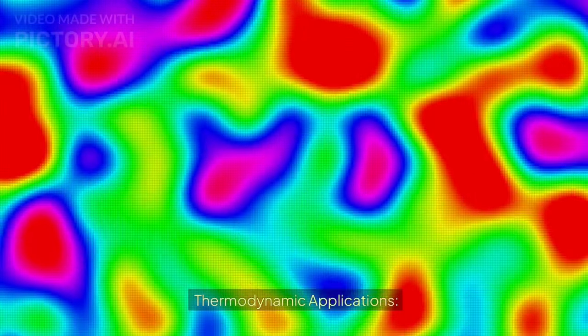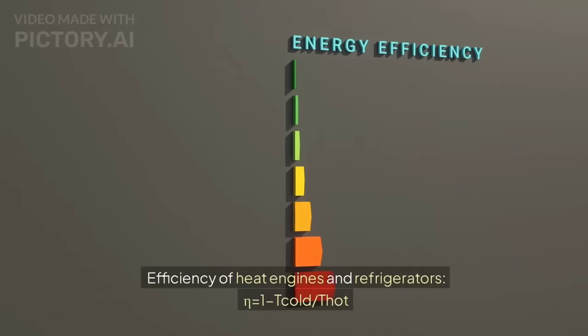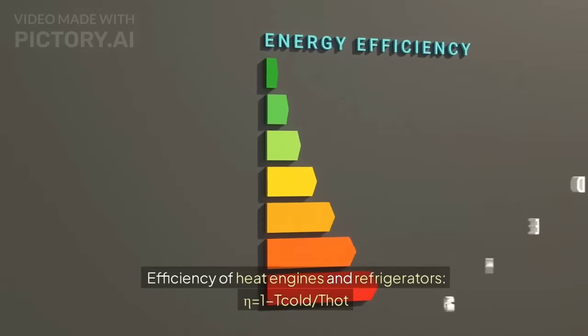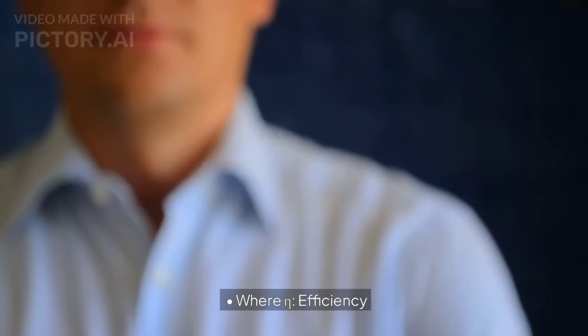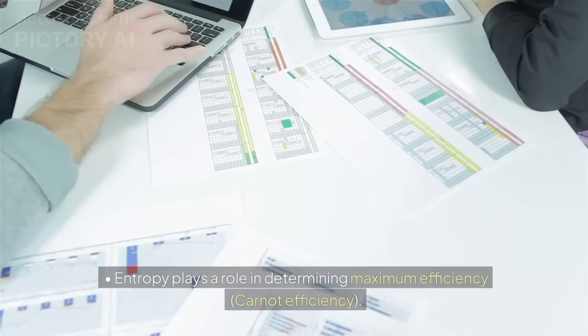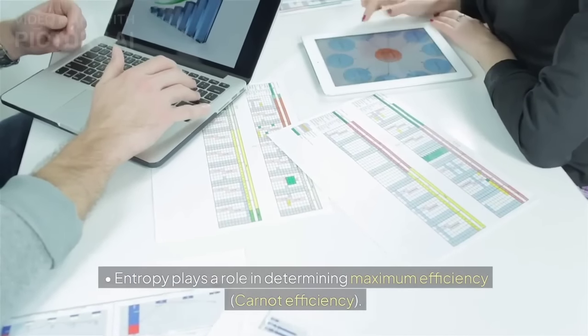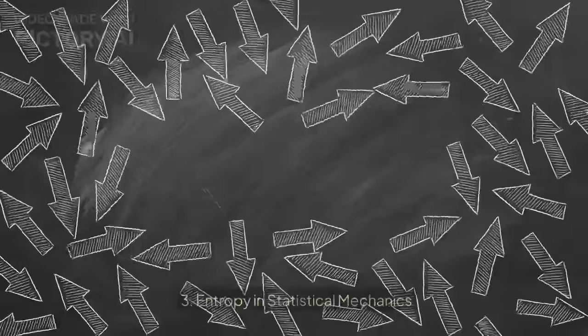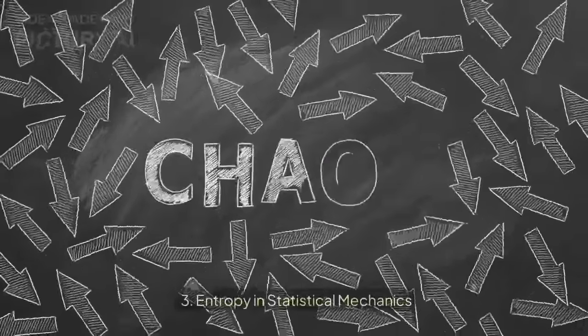Thermodynamic applications. Efficiency of heat engines and refrigerators. Eta equals 1 minus T cold over T hot, where eta is efficiency. Entropy plays a role in determining maximum efficiency, the Carnot efficiency. 3. Entropy in statistical mechanics.